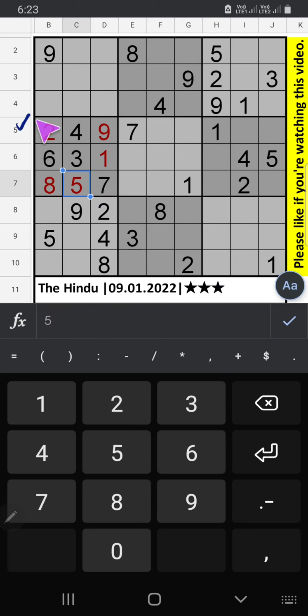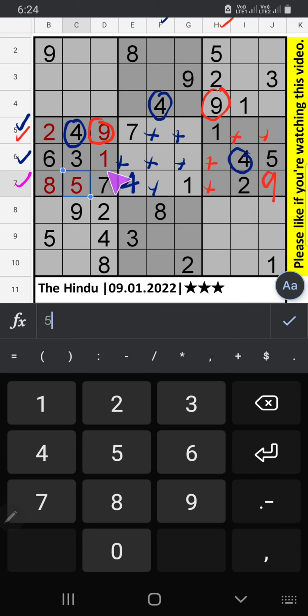In the 5th row and 6th row we have 4, so 4 can't come in these cells. In column F also we have 4, so 4 can't come in this cell. Then 4 is confirmed here. In column H we have 9, and in the 5th row also we have 9, so 9 can't come in these cells. Then 9 is confirmed here.